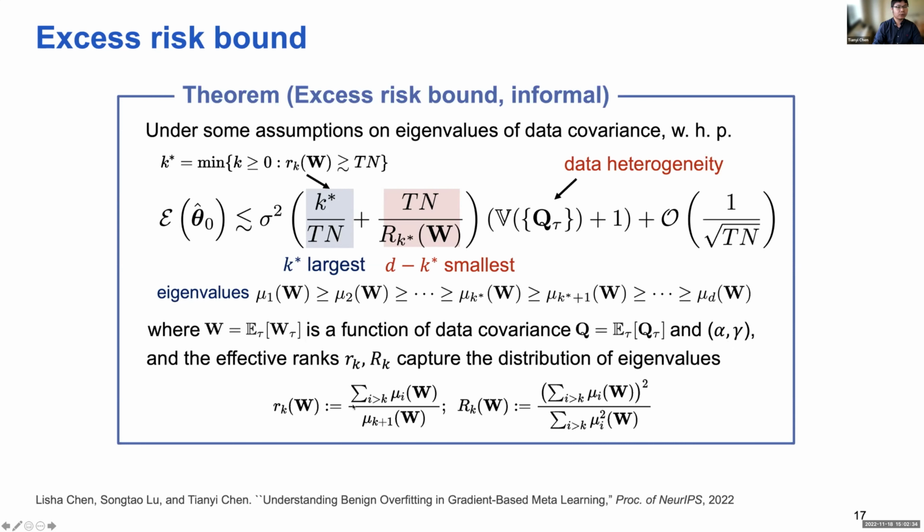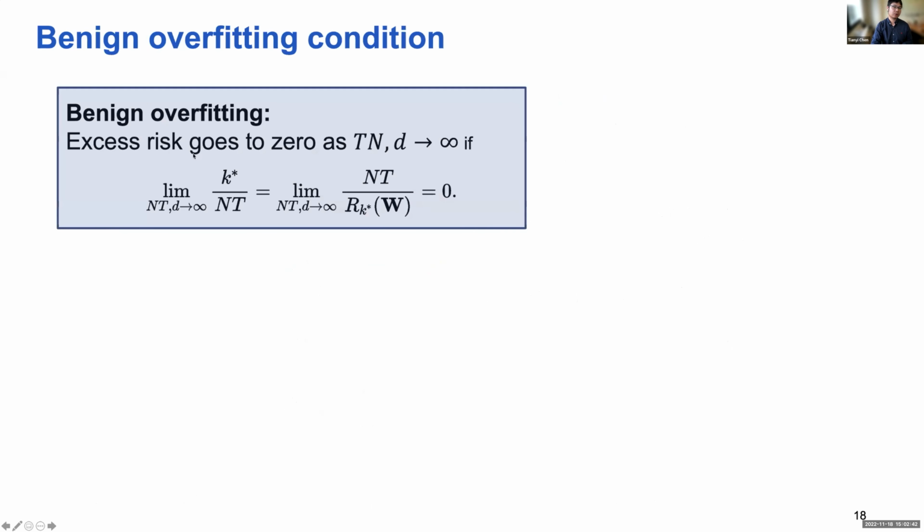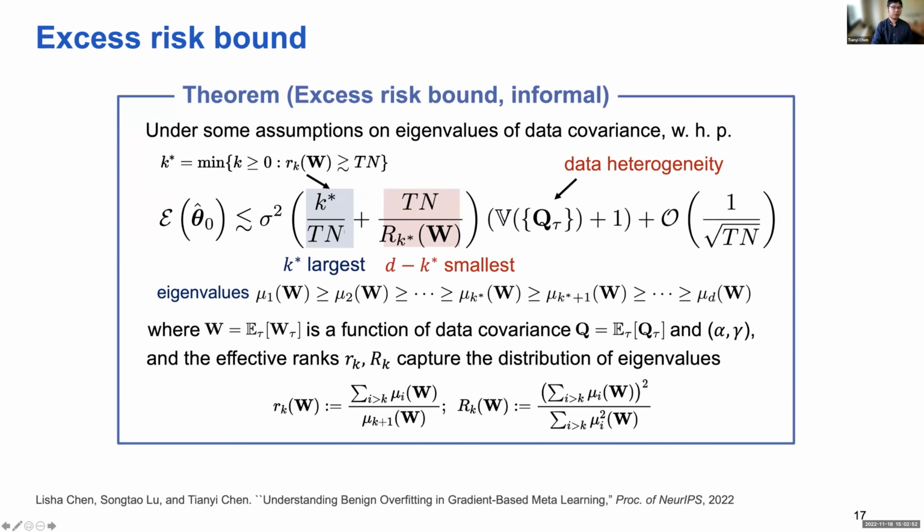Due to time limitations, we do not have time to go through the details. But the point is that in order for this excess risk to go to 0, we need to impose some conditions, that this effective rank should satisfy some conditions so that this whole thing will go to 0.